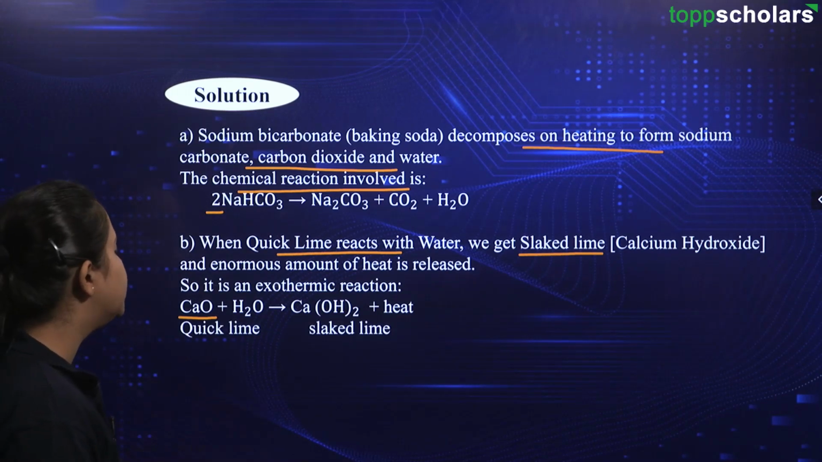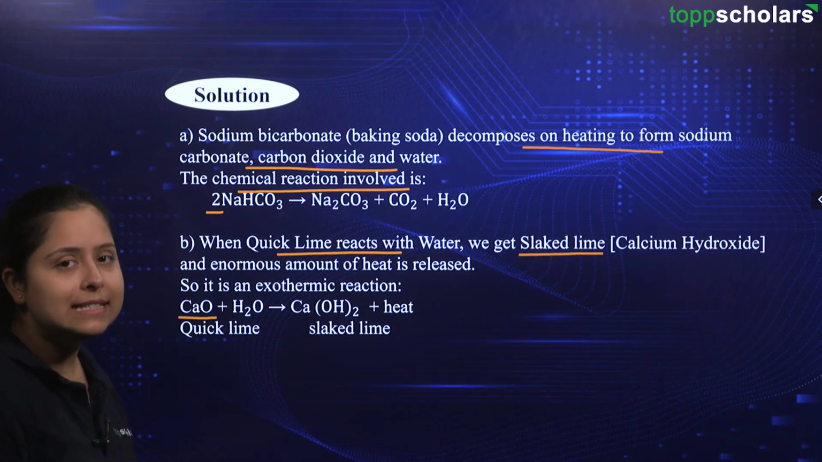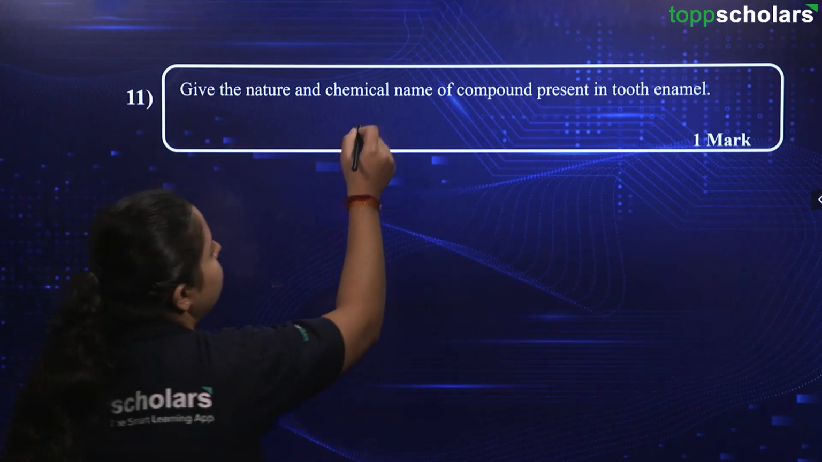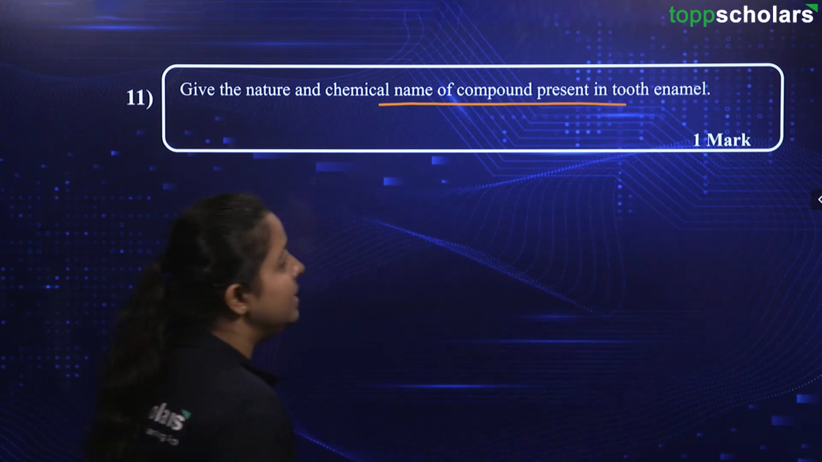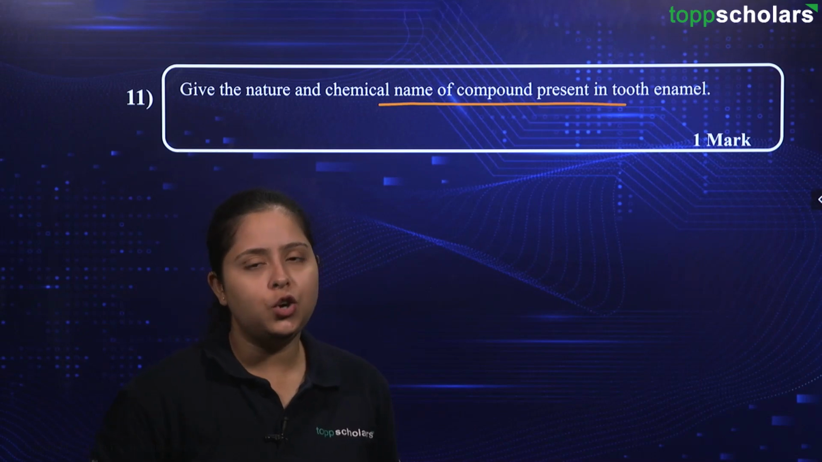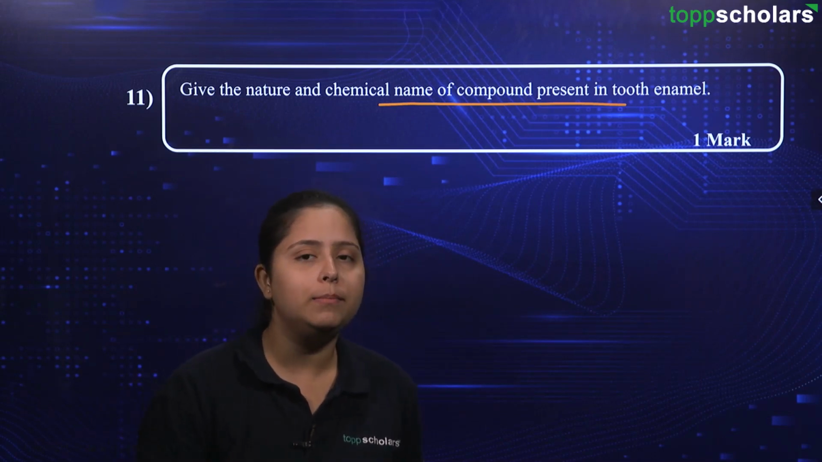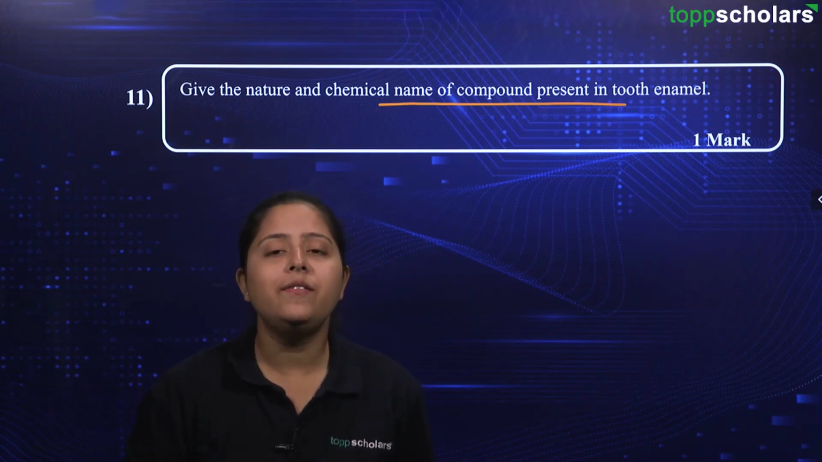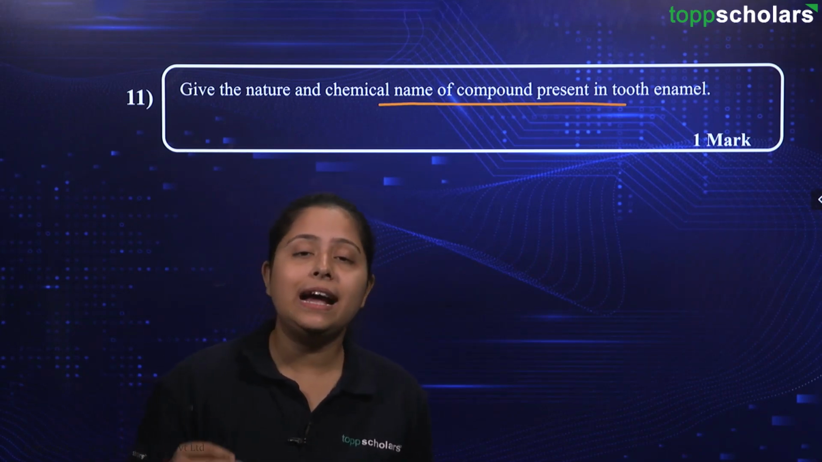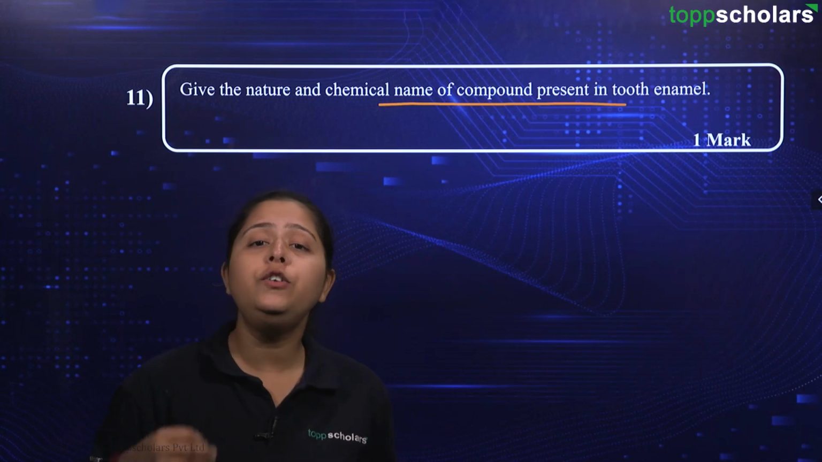Here we will also name it: this is quicklime and this is slaked lime. Here is the question. It says, give the nature and chemical name of the compound present in tooth enamel. As you already know, our teeth are very strong, and they are strong because of a compound called enamel. This has a chemical name, that is calcium hydroxyapatite. Hence we say that calcium rich foods are good for your health.